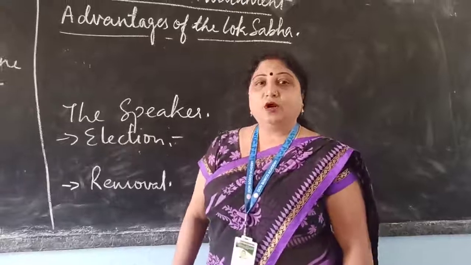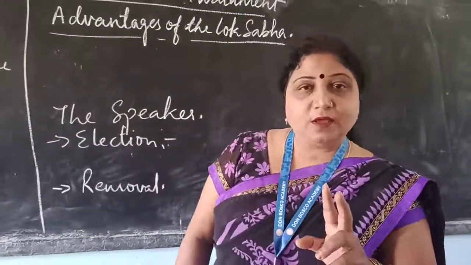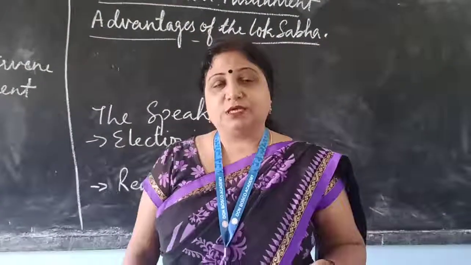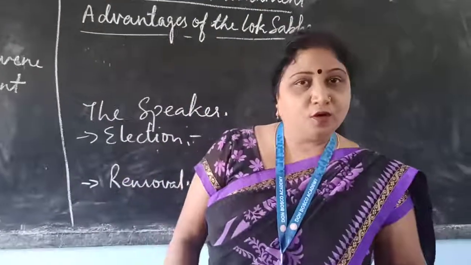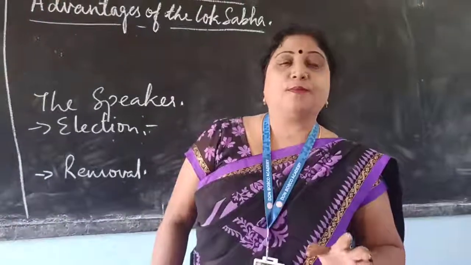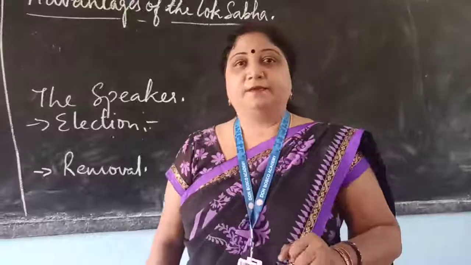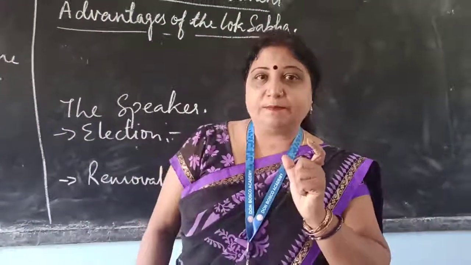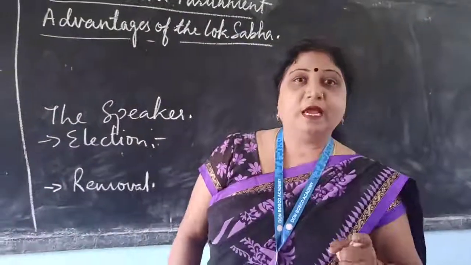Second, vote of no confidence. Here you see the Lok Sabha as well as the Rajya Sabha, both the houses enjoy the power to call for vote of no confidence. Both the houses have an equal power to pass a vote of no confidence motion. But here is the difference in power, which shows that the Lok Sabha has more advantage.